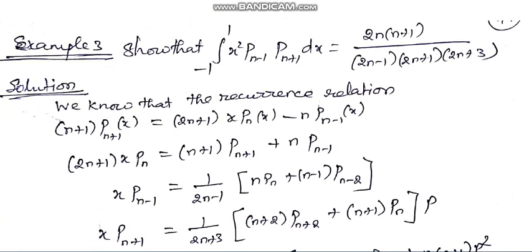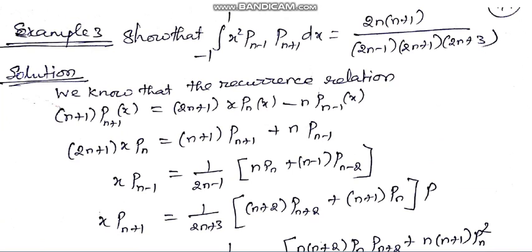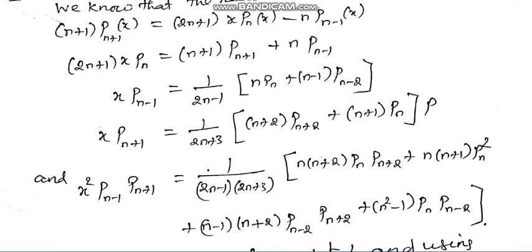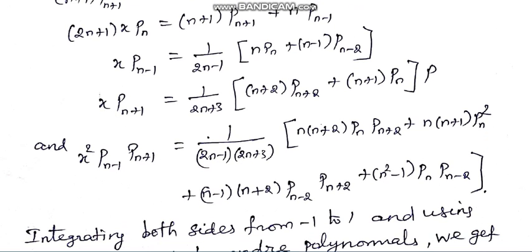Next example: show that the integral from -1 to +1 of x squared Pn minus 1 Pn plus 1 dx, this one we need to prove. Take the recurrence relation. From the recurrence relation you find 2n plus 1 x Pn, and from this you derive x Pn minus 1, that means n can be changed into n minus 1, and x Pn plus 1 you can derive, that means n can be replaced by n plus 1.